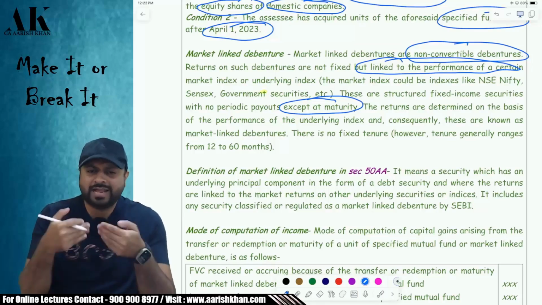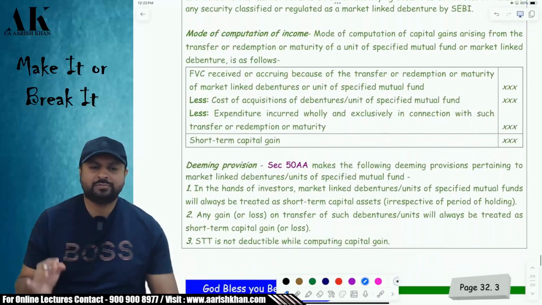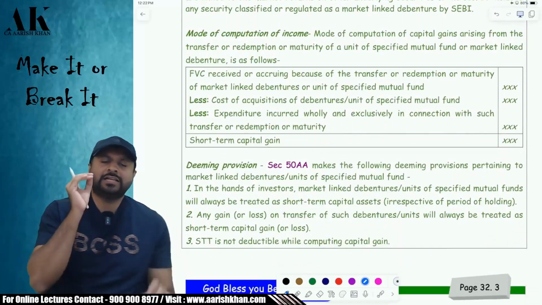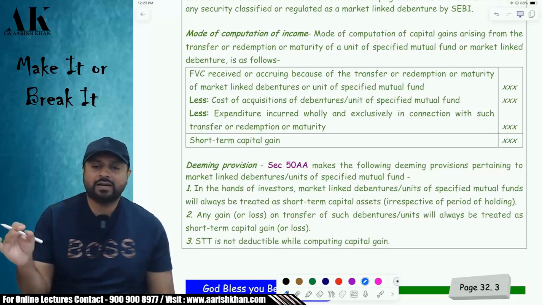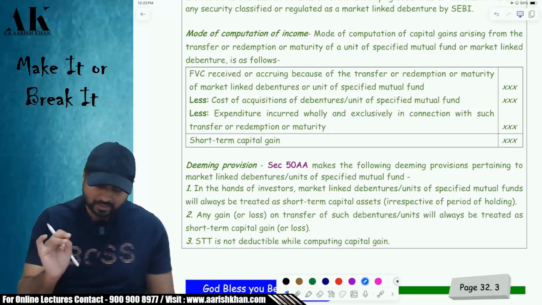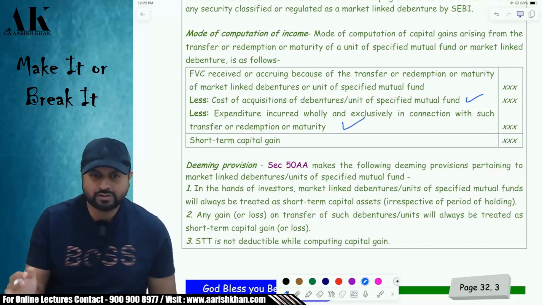I'm coming to the tax treatment. I'm not getting into the financial management of the securities. The tax treatment is very simple. Whether it is a specified mutual fund, that is a debt mutual fund, or a market linked debenture, there is some bad news for you. You will get the deduction of cost of acquisition, definitely. You will get the deduction of expenses on transfer, definitely.